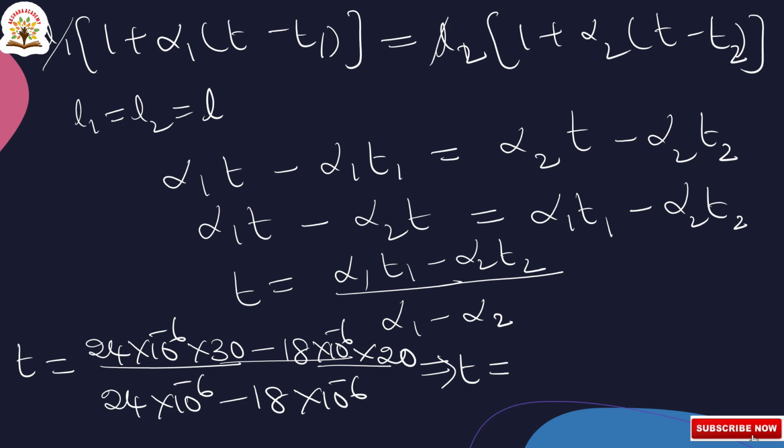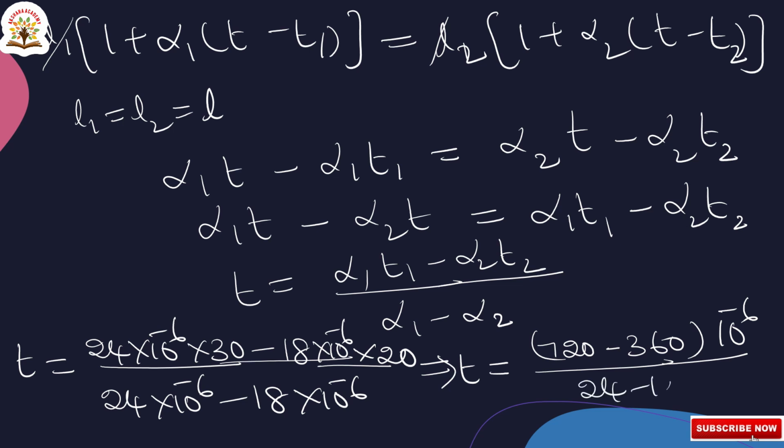Taking 10 to the power of minus 6 common, it cancels.